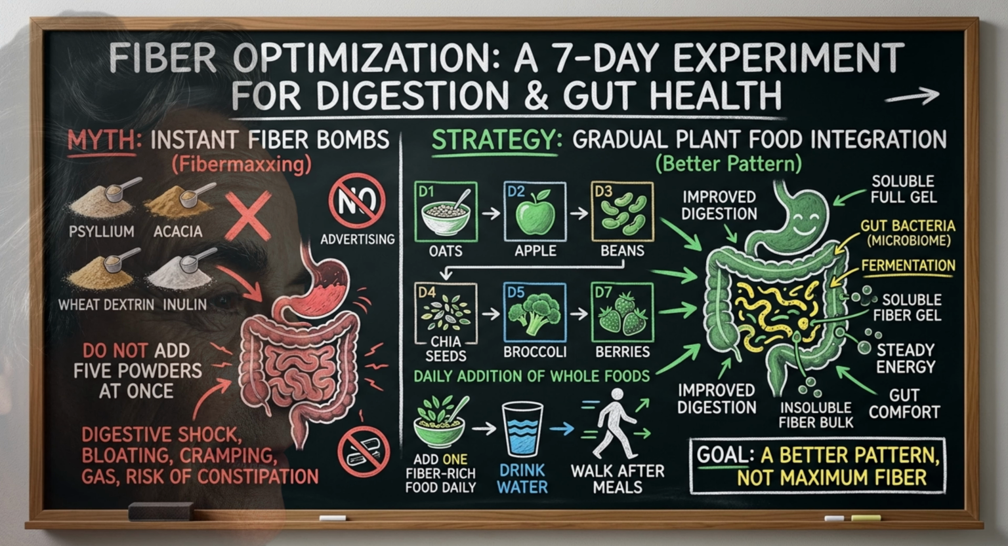Try a realistic 7-day experiment. Add one fiber-rich food each day. Drink water. Walk after meals. Do not add 5 powders at once. Notice digestion, fullness, energy, and comfort. The goal is not maximum fiber. The goal is a better pattern.